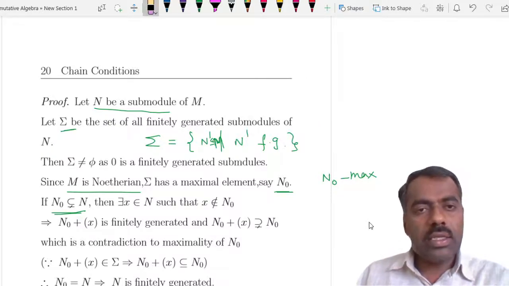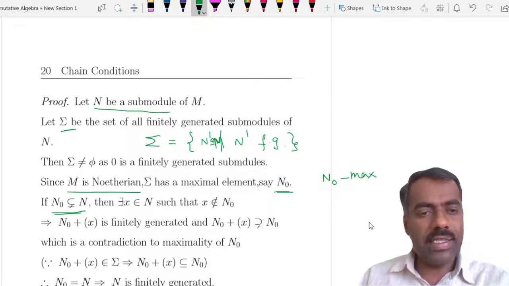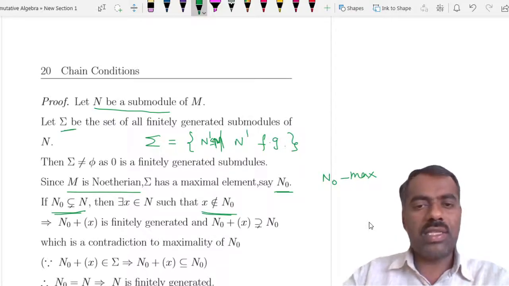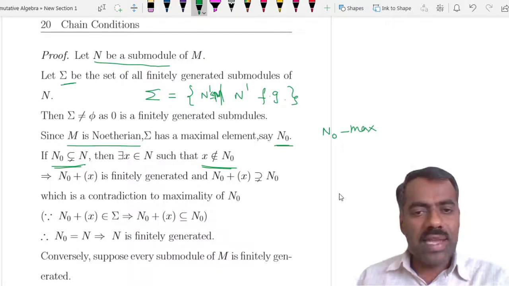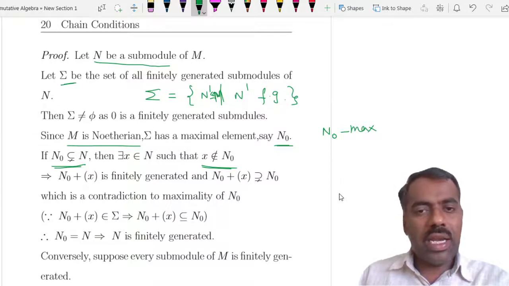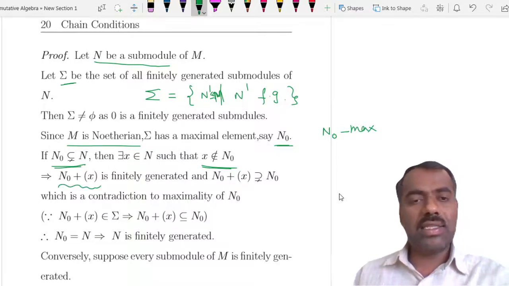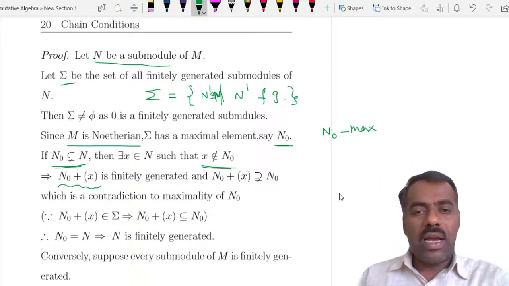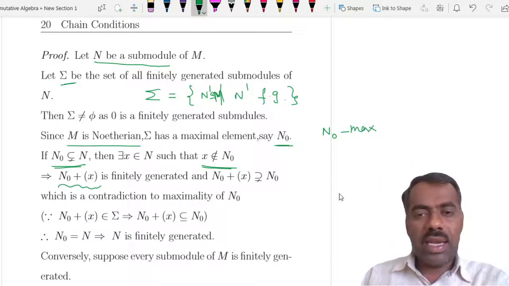Then if N naught is strictly contained in N, then there exists x belonging to N such that x is not in N naught. This implies, we know already N naught is finitely generated, and by adding one more element, N naught plus x, this is again a finitely generated module, and it strictly contains N naught. This is a contradiction to maximality of N naught.